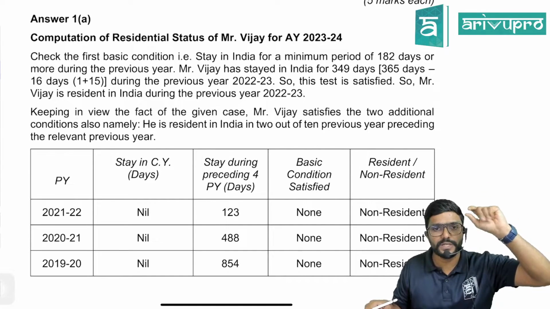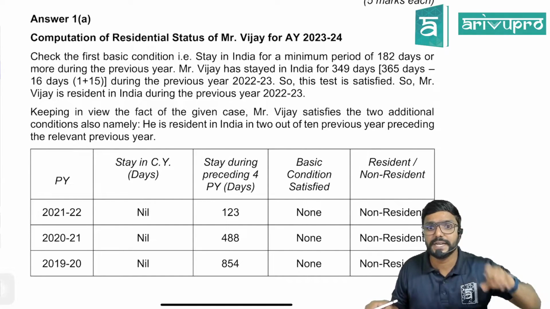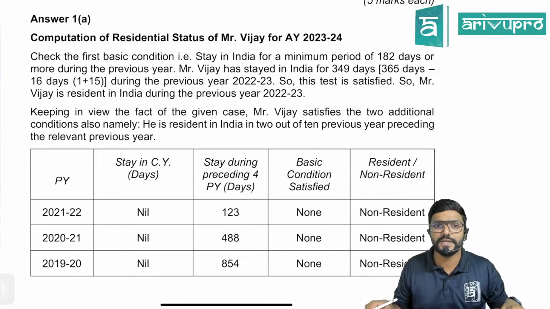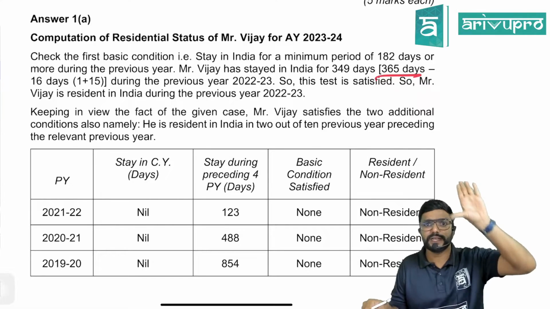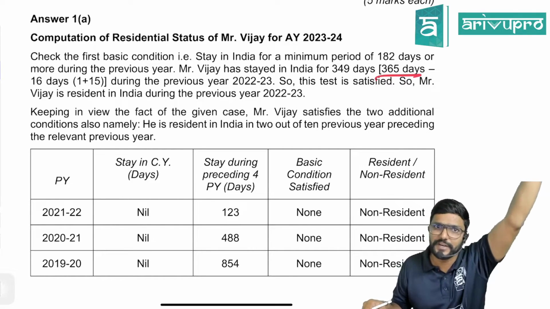182 days or more during the previous year. Mr. Vijay has stayed in India for how many days? 349 days. Sir, how did you get it? 365 is the total number of days. In that, 15 days he was outside India, he went to China.